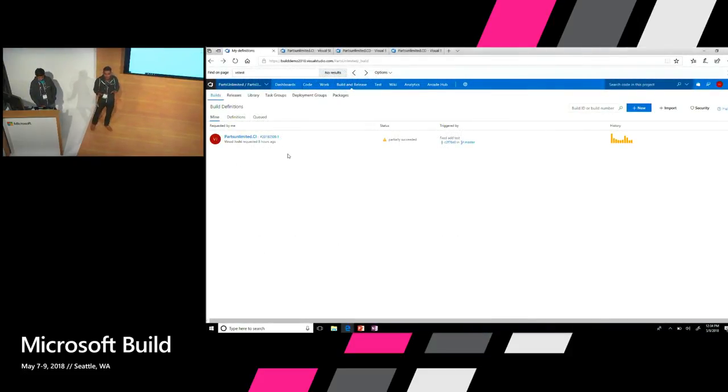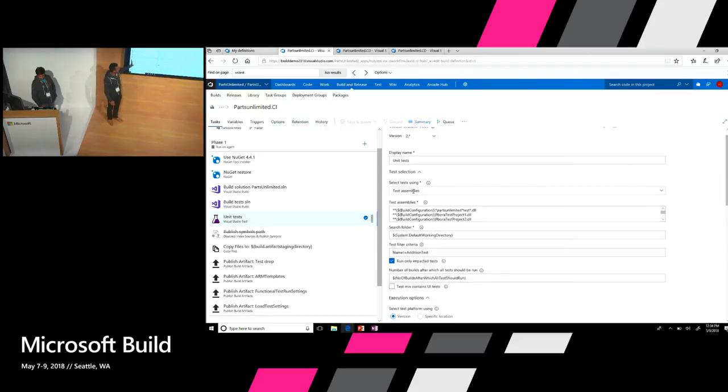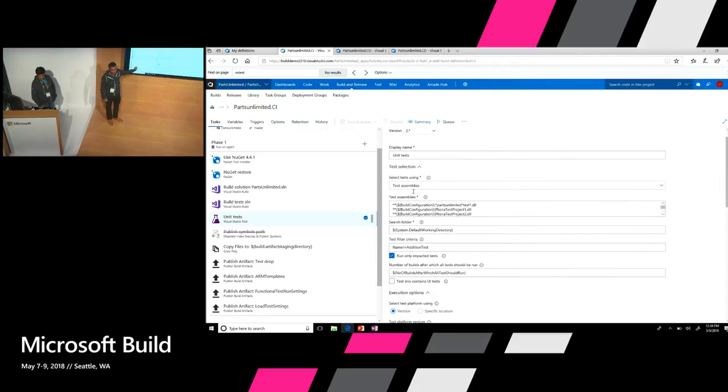So let's first talk about what unified testing means. So here I have a build definition. And if I expand this build definition, you will see some of the steps defined where I'm building a solution, and then I'm running some unit tests. So here I'm using the Visual Studio test task, and then I have some unit tests defined out here. So this is all happening as part of my build.